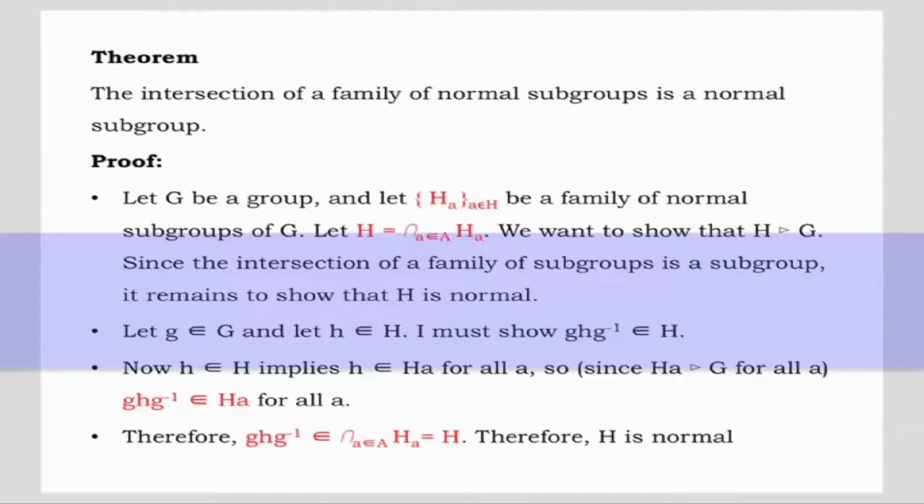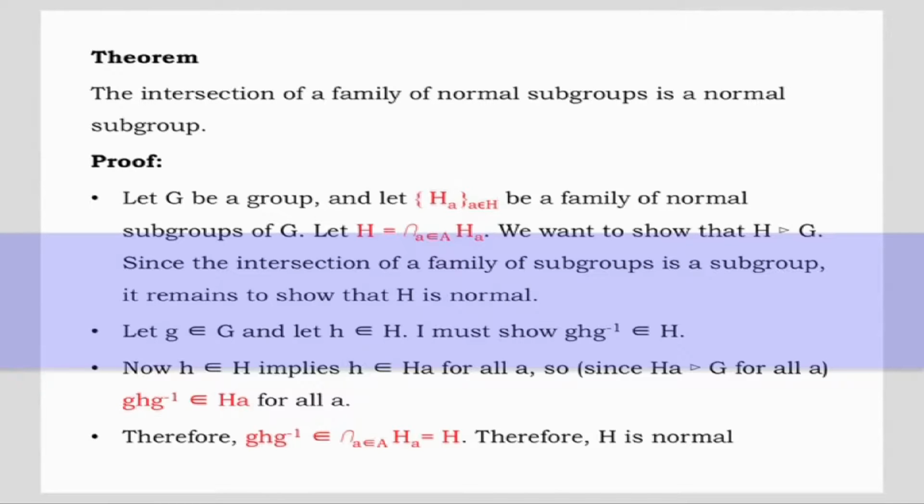Let's verify. Theorem. The intersection of a family of normal subgroups is a normal subgroup. Proof. Let G be a group and let H_A, where A belongs to a index set, be a family of normal subgroups of G. Let H be equal to the intersection of all H_A. We want to show that H is a normal subgroup of G. Since the intersection of a family of subgroups is a subgroup, it remains to show that H is normal.